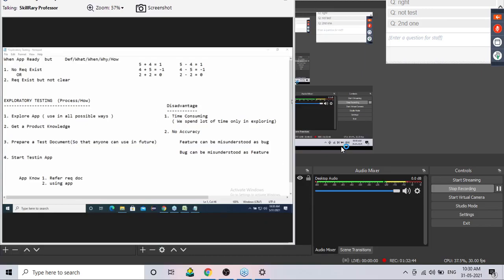So what are you asking, Amit Kumar, what point do we have to write? For what? What point are you talking about? Here I've given, right? Application knowledge, you don't have to write it if you don't want. This is just a note. Application knowledge can be achieved either by referring to the document or by using the application. Both ways we can do it. But the perfect way is obviously by referring to the requirements only. Just a note.